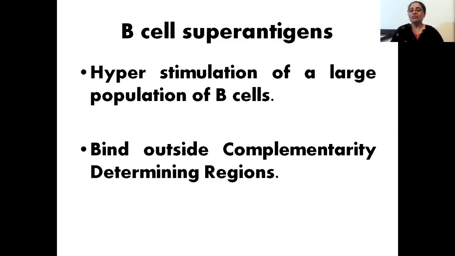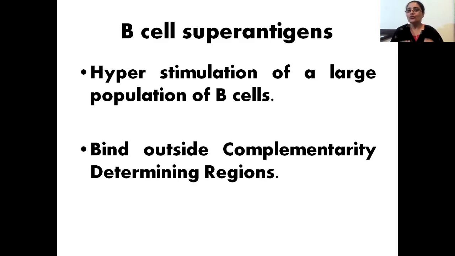When large populations of B cells are activated by superantigens, these superantigens are not going and binding to the complementarity determining regions, that is, the hypervariable regions of immunoglobulins, where you will find paratopes, because in the case of immunoglobulins, the epitopes of the antigen bind the paratopes. But in the case of superantigens, this is not happening.